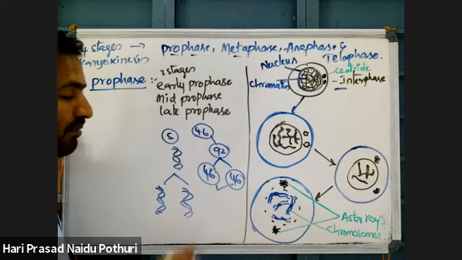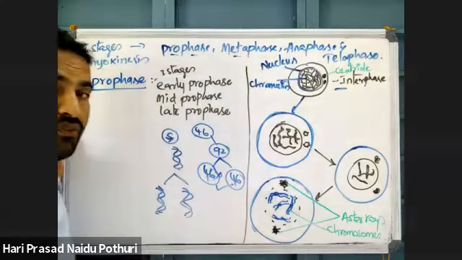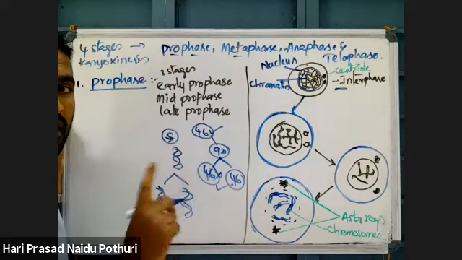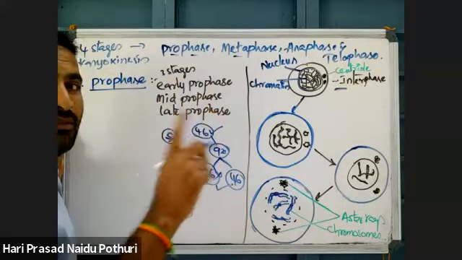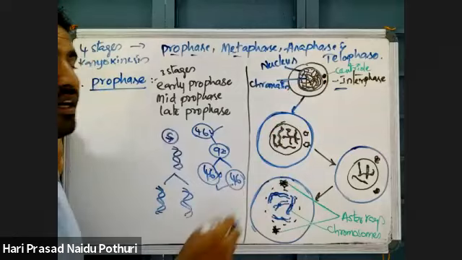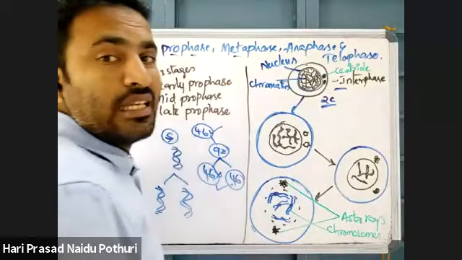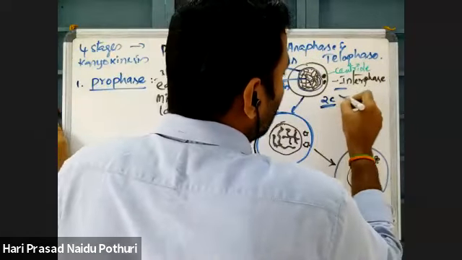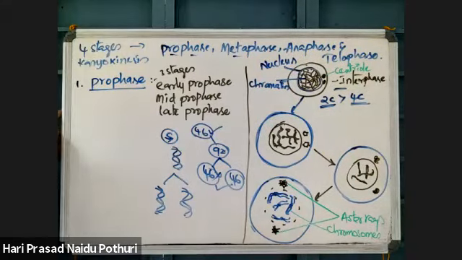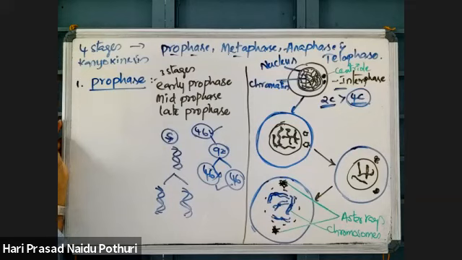Yes or no? But in the S phase of interphase, there is no increase in the number of chromosomes. The chromosome number is not increasing, only the chromatid number increases. Suppose there are 2 chromatids with 2C DNA, then the DNA will increase to 4C. Like that there is an increase in the chromatid number, not the chromosome number.